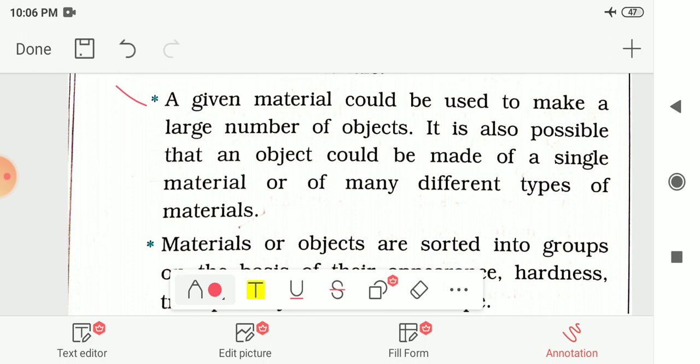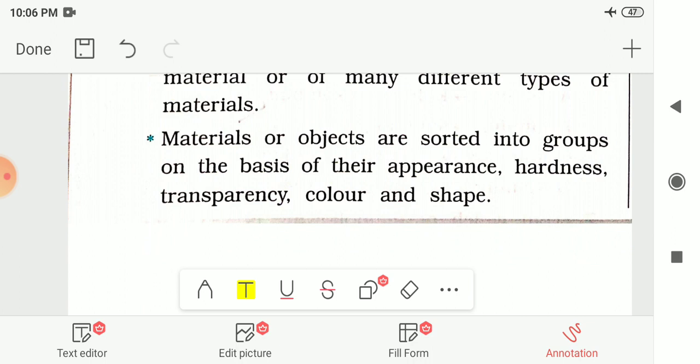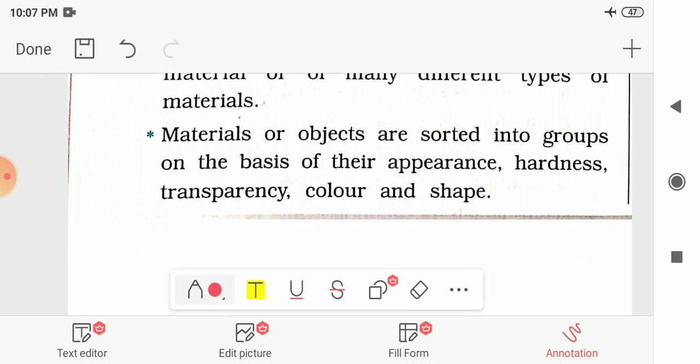And the materials or objects are sorted into groups on the basis of their appearance, hardness, transparency, color and shape. Then after we had seen how we can classify or sort these materials or objects into different groups.